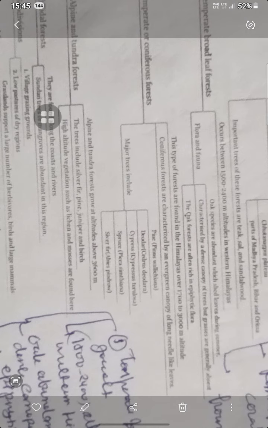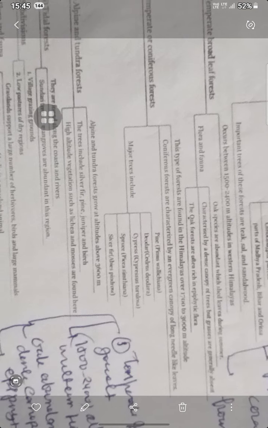Temperate coniferous forests are found in the Himalaya at 1700 to 3000 meters altitude, and coniferous forests are characterized by evergreen canopy and long needle leaves. We can see pines, deodar, cypress, spruce and silver fir here. Now alpine and tundra.